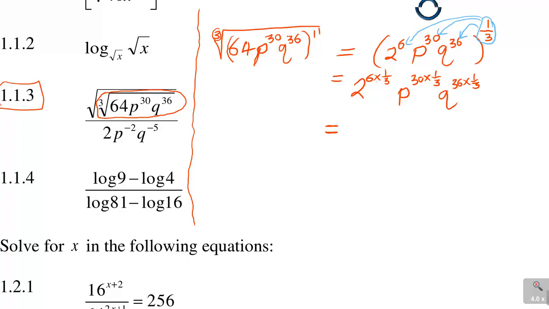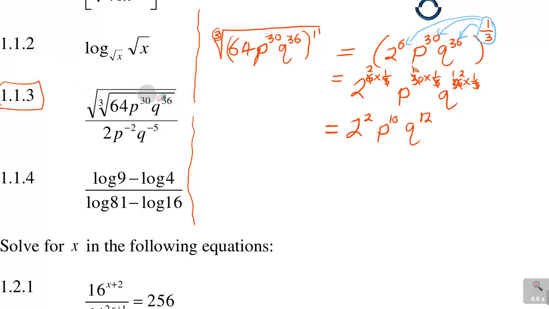Alright, moving on. Now you multiply 6 times 1 over 3. The 6 there gives you a 2, so this is 2 squared. The 3 into 30 is 10, so we have P exponent 10. And then the 3 into 36 is 12, so we've got Q to the 12. So that is what we were having on the inside of that.